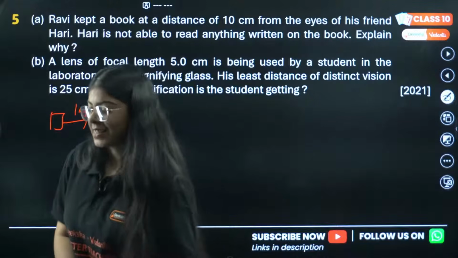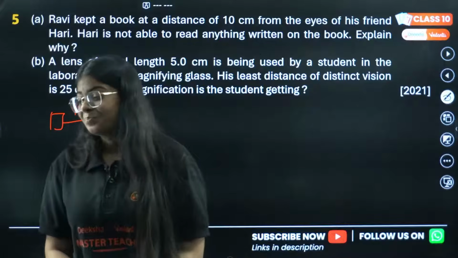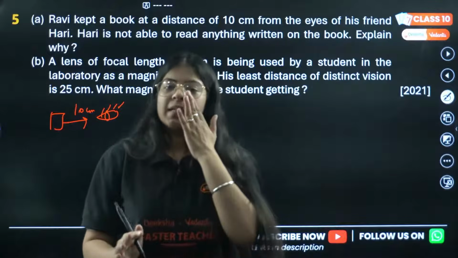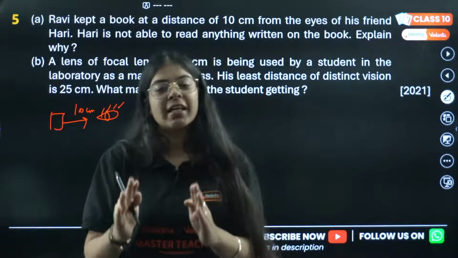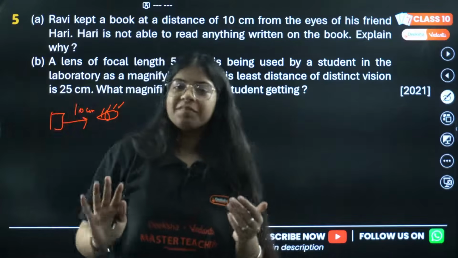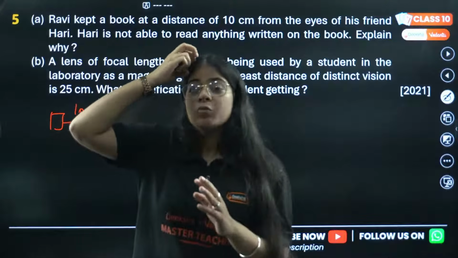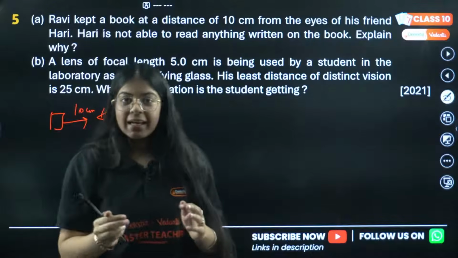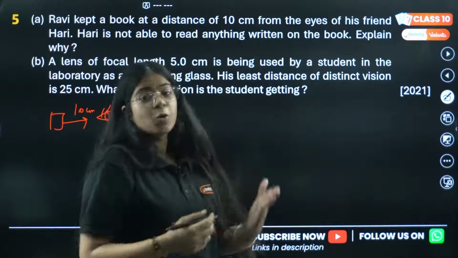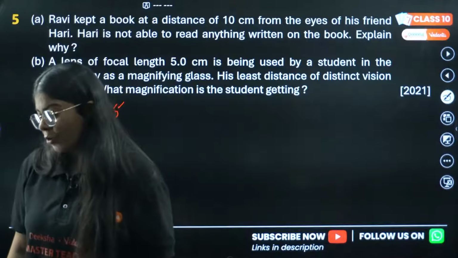Yes, Jessica is correct. It's not hypermetropia, guys. See, there are 2 points for our eye to see clearly. 25 centimeter is our near point, infinity is our far point. So from 25 to infinity we can see clearly. An ideal human eye should see clearly. But if you place the book here, this is 10 centimeter, it will be blurry, right? So it's not hypermetropia or myopia.